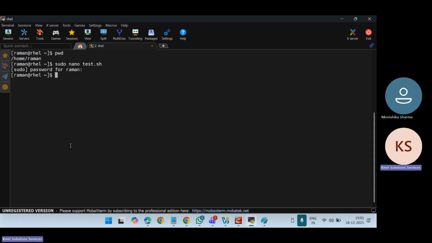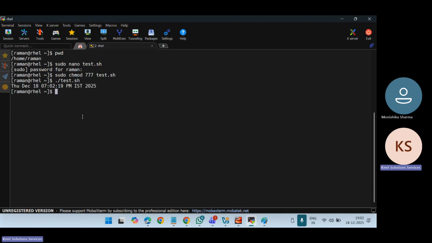Now, when I save this, I want to execute it. So I need to give some execute permissions. At this moment, I'm just using chmod and giving full permission to everyone. This is not a best practice, but for this example, I'm doing it. So I'm giving the permission to test.sh. Now, if I'm in the same directory where the test.sh file is available, means in my home Raman directory, and if I say dot slash test.sh, see, I'm able to execute it.